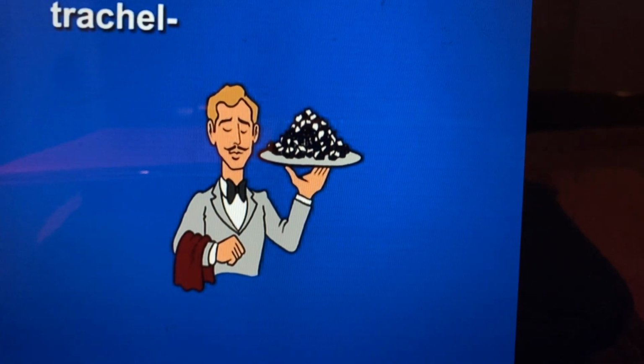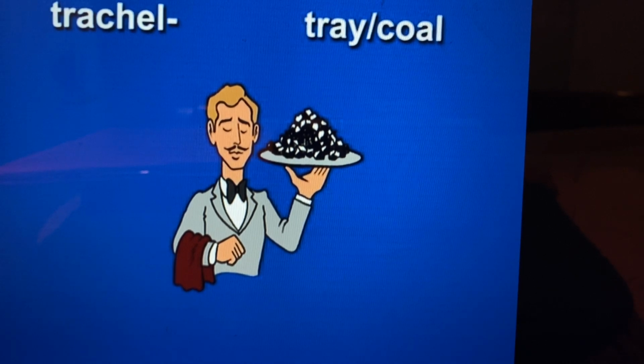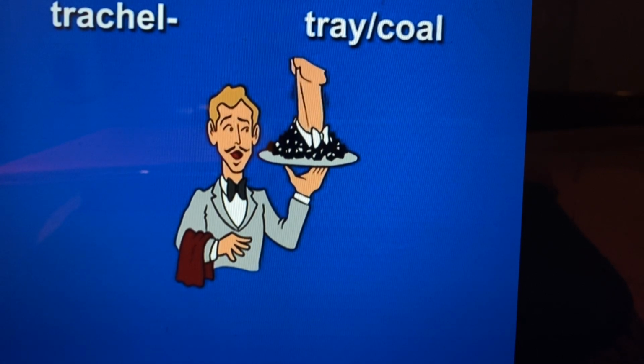Next, tracheal. Tracheal sounds like tray, coal, a tray of coal. Tracheal, tray, coal. Tracheal means neck. So as you look at this image of tray, coal, see a neck sticking out of it. Tracheal, tray, coal, neck. Say it twice. Tracheal, tray, coal, neck.